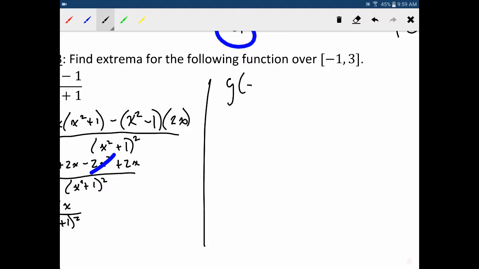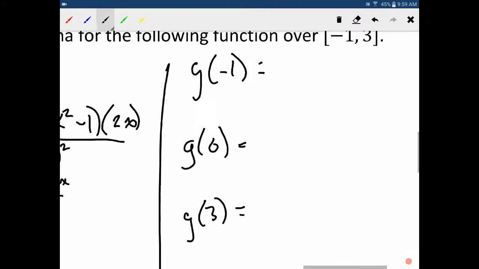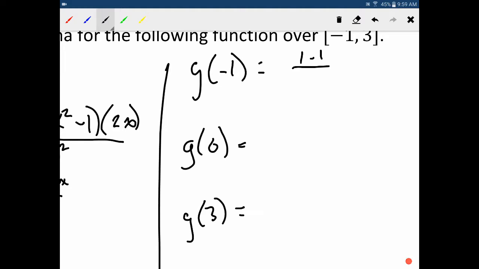So this time, when we do this, we're going to find g of -1. We're going to find, give myself room this time, learn my lesson, g of 0, and we're going to find g of 3. Okay, so let's just sub those into the original equation. So we'll start with -1. So we get 1 minus 1 over 1 plus 1, so it's just 0. Okay, then we sub in 0, and we'll get -1 over 1.